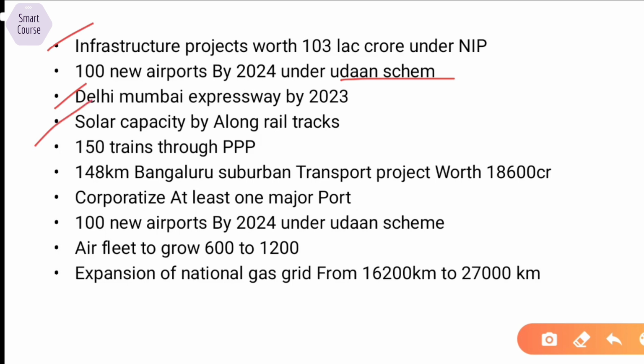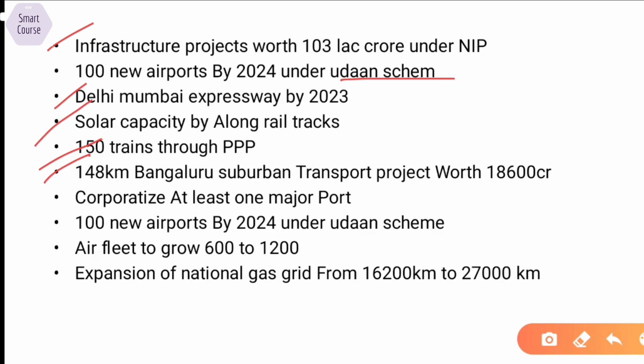The railway-owned land along the railway tracks will be leveraged to install solar panels. Solar power will be harvested, and this electricity will be produced through land owned by railways. 150 new trains will be started in public private partnership mode. So the 148-kilometer Bengaluru Suburban Transport Project worth 18,600 crore will be started.